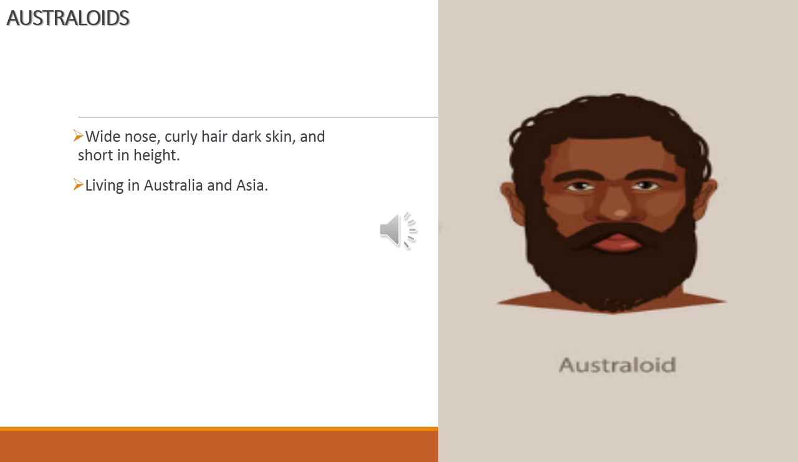So these are the four human races: Caucasoid, Negroid, Mongoloid and Australoid. Caucasoid belong to Europeans, mostly the European race. Then Negroid are seen in Africa, distributed in different parts of Africa.